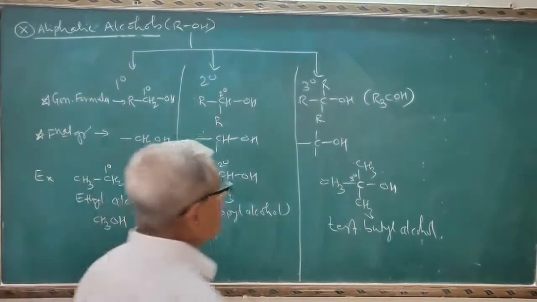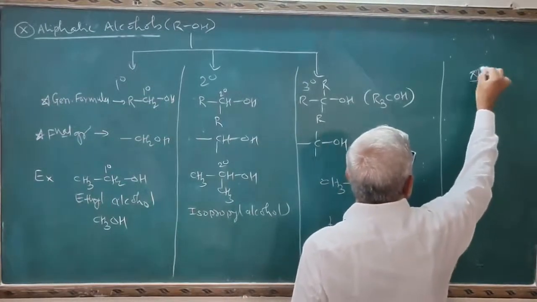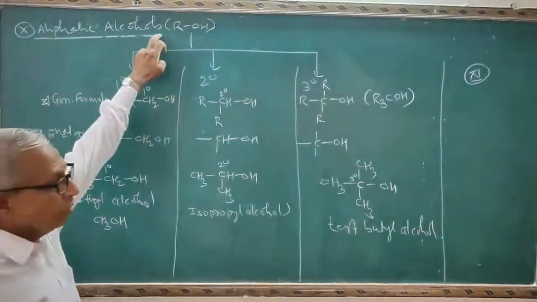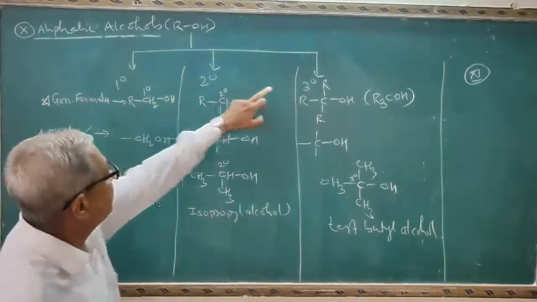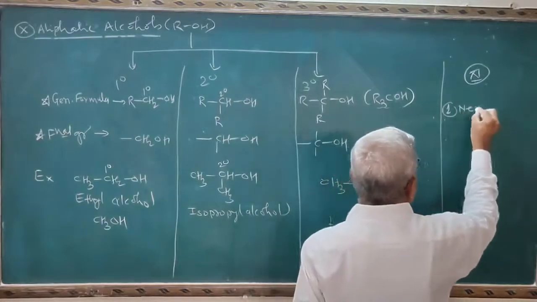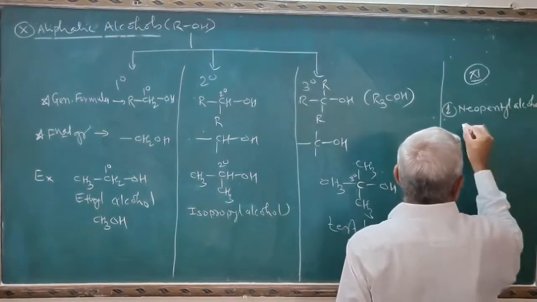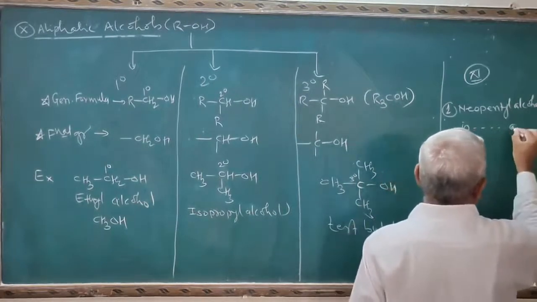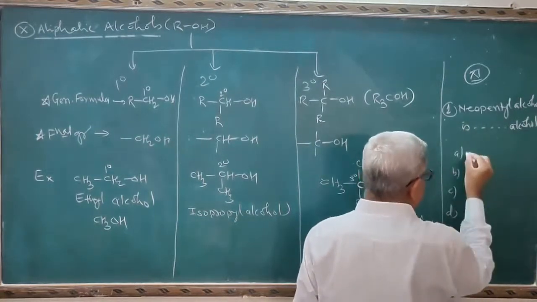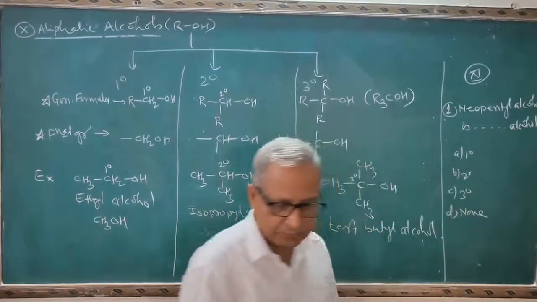Now according to the 11th standard syllabus, I will set the objective question on the title aliphatic alcohols, that is primary, secondary and tertiary. The first question is like this: neopentyl alcohol is dash dash alcohol. Options are here: primary, secondary, tertiary, none of these.